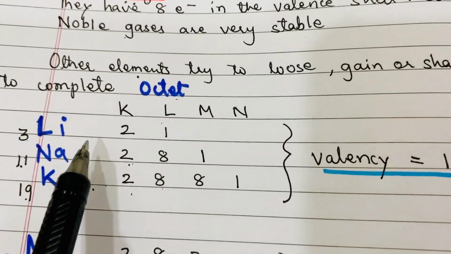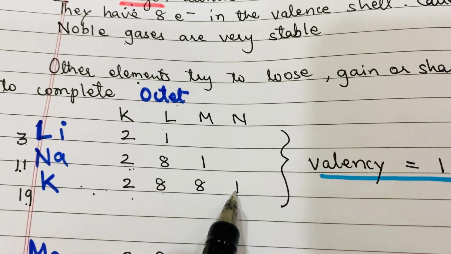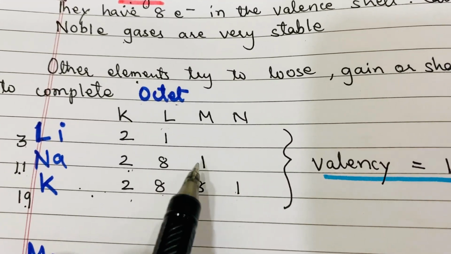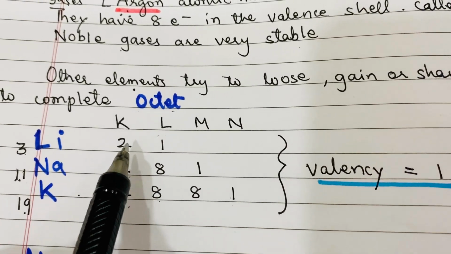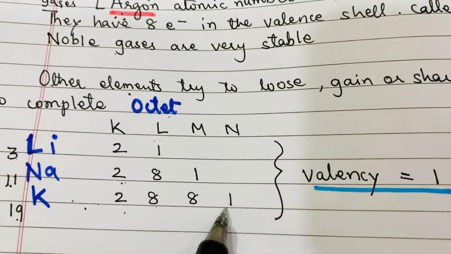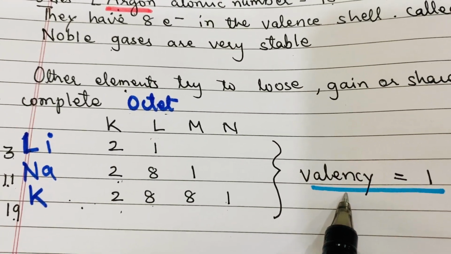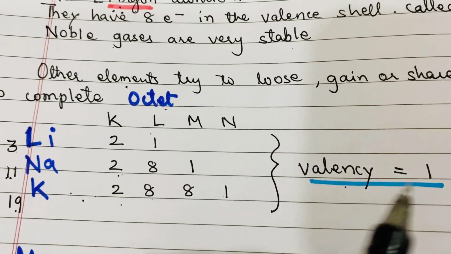And that's why these elements will try to lose this 1 electron in their outermost orbit. During chemical reaction, they lose this electron and then they become very stable, right? So this tendency to lose the electron is called valency. They have a tendency to lose 1 electron and that's why their valency is 1.